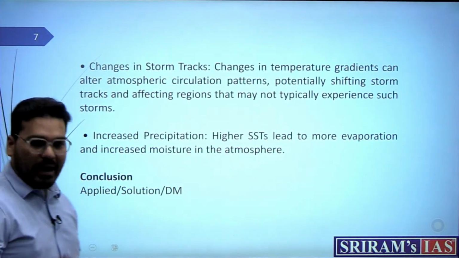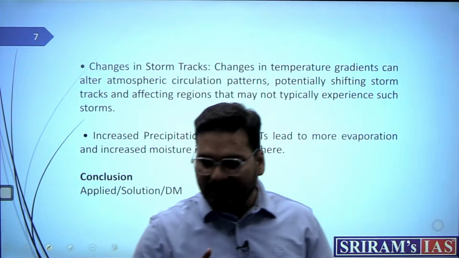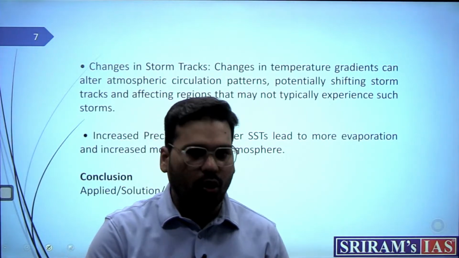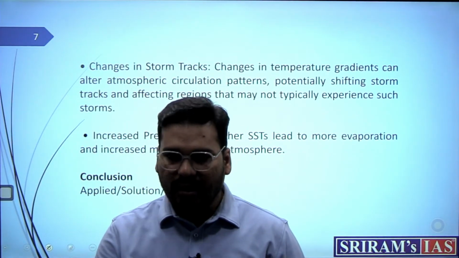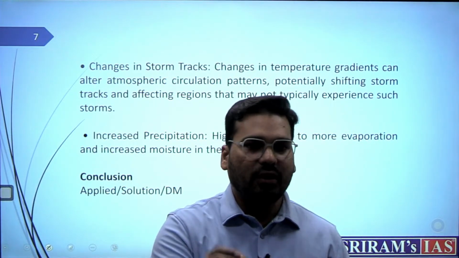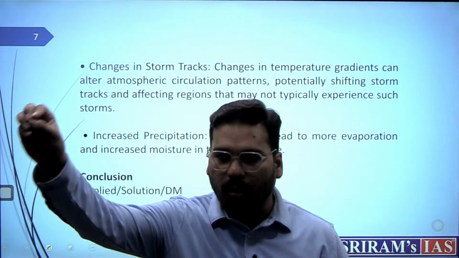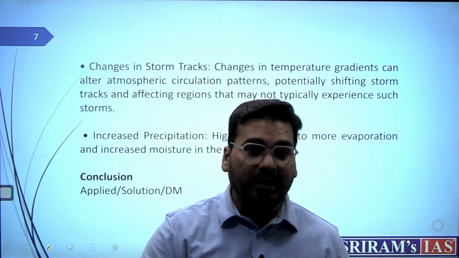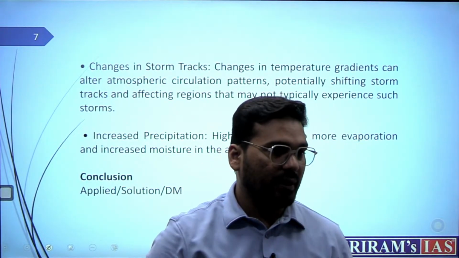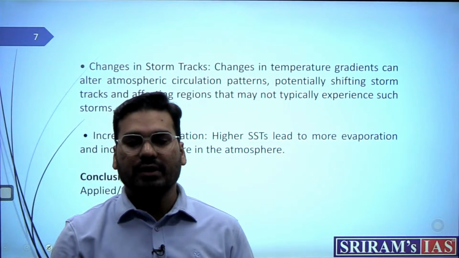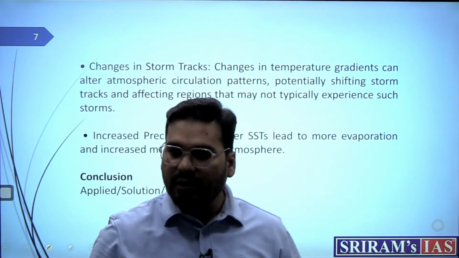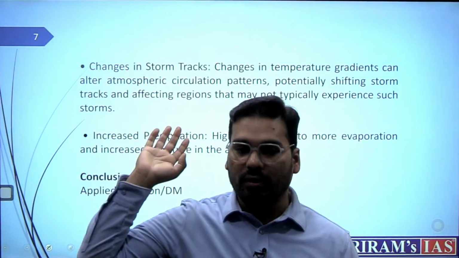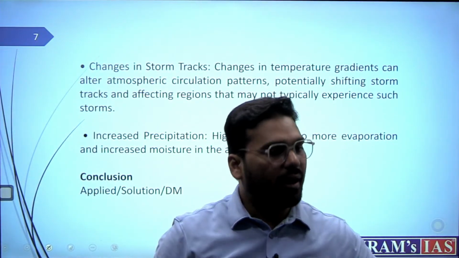Changes in storm tracks. Now over a period of time, if these cyclones are becoming very intense, very strong, very frequent, don't you think even after making landfall, they are not about to end or conclude? Why? Because they still have a lot of energy. So probably they can enter deeper parts. They can also take some other route because they have a lot of energy. So wherever they want, they can travel. They have enough energy to travel very far inside the land. So all those areas which were quite untouched before by such cyclones are now also getting affected.